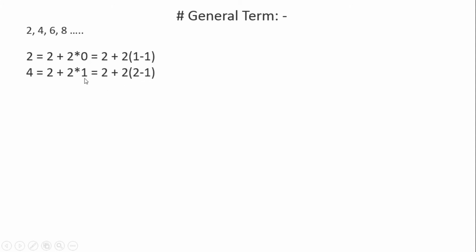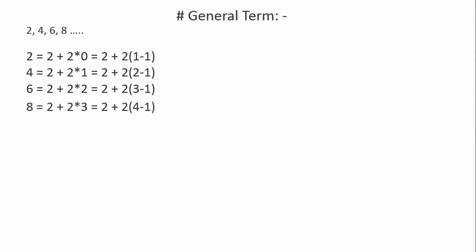Then 1 we can break again into 2 minus 1. Similarly 6, 2 multiply 2 into 2, that is also 2 plus 2 into 3 minus 1. Similarly 8 is equal to 2 plus 2 multiply 3, which is 2 plus 2 into 4 minus 1. So we can break the general term like this. The first term is the same, so 2 plus 2 is the common difference, same.